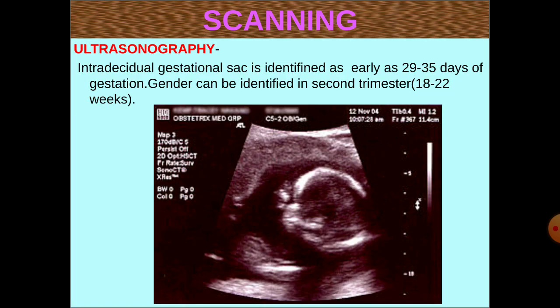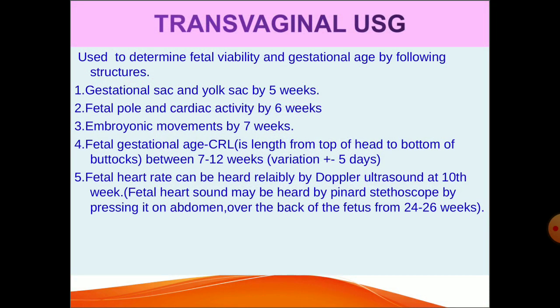Scanning. Ultrasonography. Intrauterine gestational sac is identified as early as 29 to 35 days of gestation. Gender can be identified in second trimester, that is 18 to 22 weeks. Transvaginal scan is used to determine fetal viability and gestational age by the following structures: gestational sac and yolk sac by 5 weeks, fetal pole and cardiac activity by 6 weeks, embryonic movements by 7 weeks.